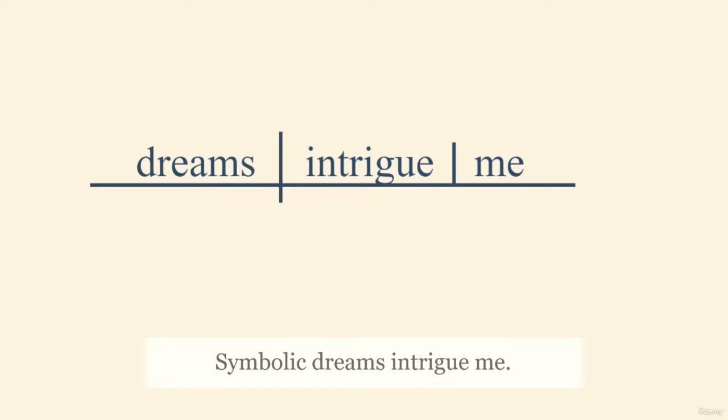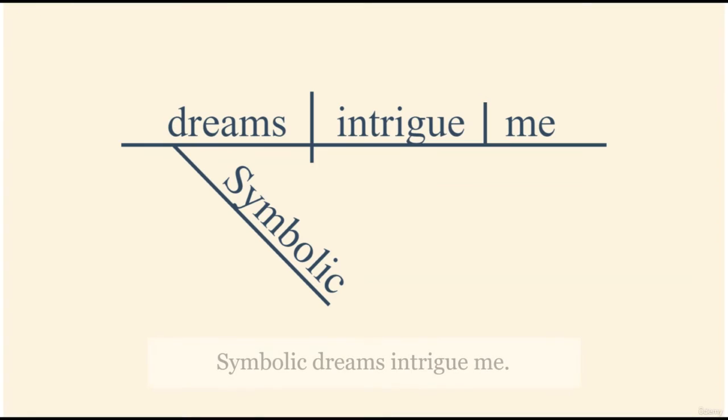Then we want to build upon it. Dreams intrigue who? And the direct object here is me. Dreams intrigue me. What kind of dreams intrigue me? Symbolic dreams intrigue me. And here we have the first sentence diagrammed. We will use this as our baseline and then build more complex sentences.